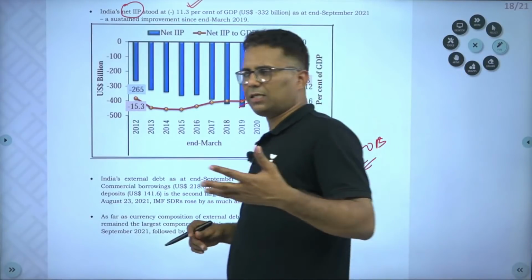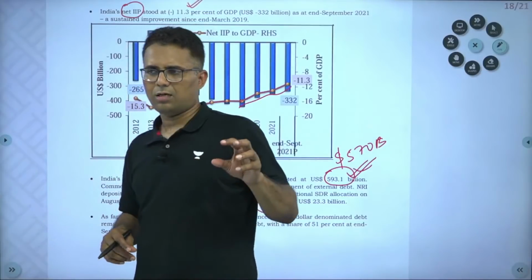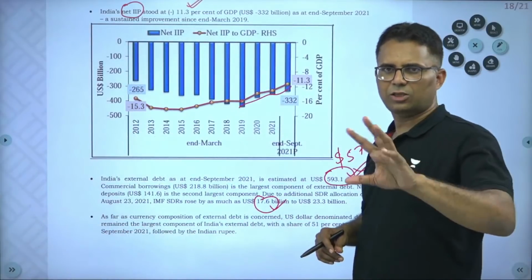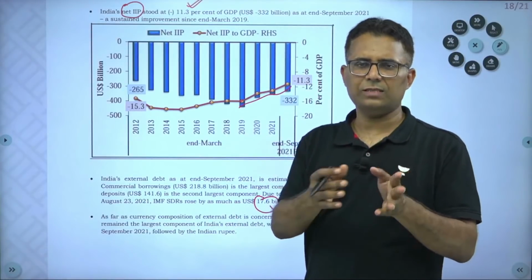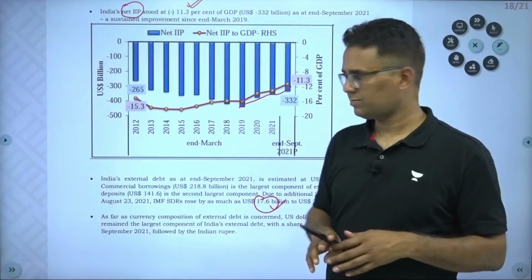And you know that external debt, which currency has the highest denomination? It's the US dollar, or most of our debt, more than 50% of our debt, 51% is denominated in US dollar.